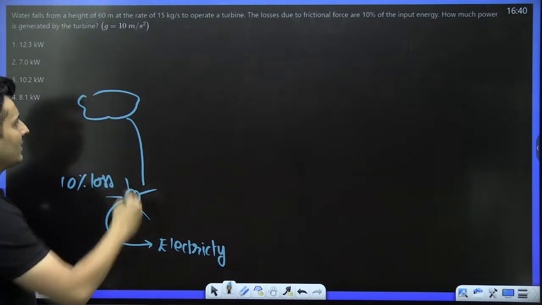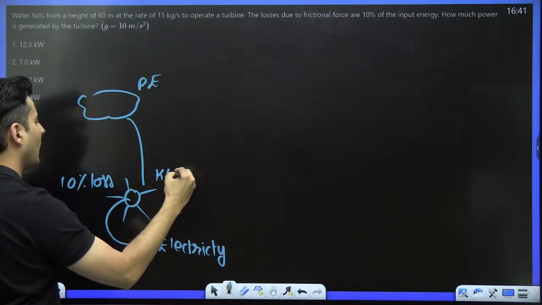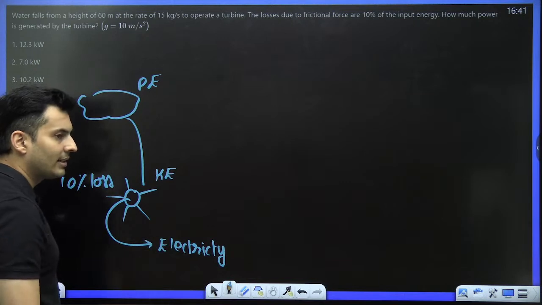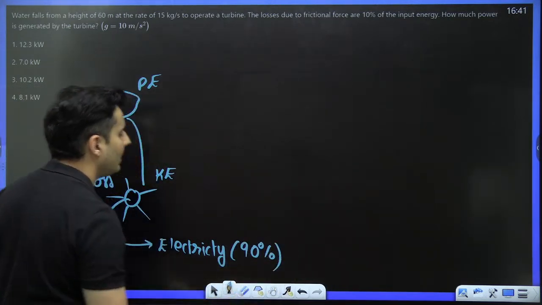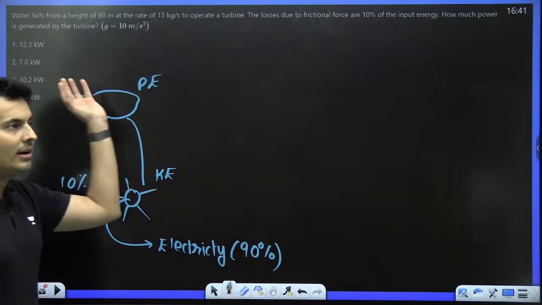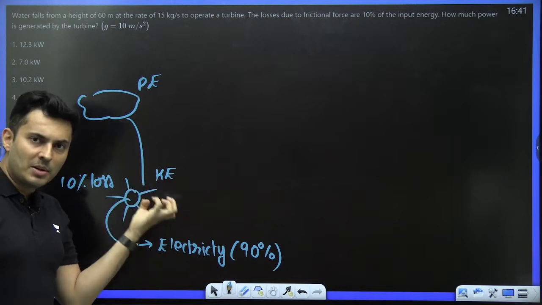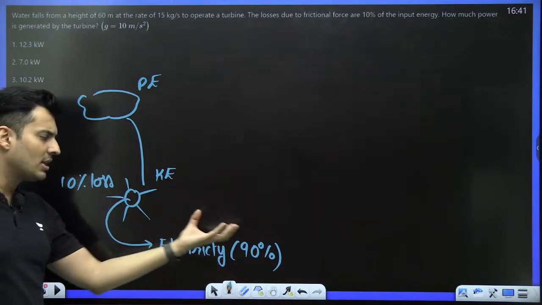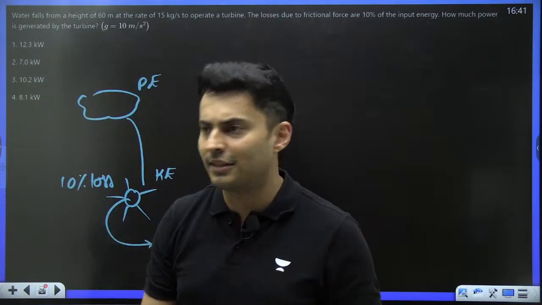First of all, this water would have potential energy. That potential energy will get converted into kinetic energy. Out of that kinetic energy, not all the energy goes into electricity, only 90% will. So if 100 joules was generated potentially, kinetic wise it will be 100, but when it gets converted into electricity, because of the losses, 10% is lost, only 90 joules is converted as electricity.